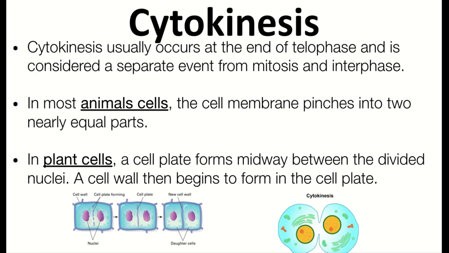Once you're done separating the 2 cells, cytokinesis, your cells might take a break or they might go right back into interphase and continue dividing. So it's a constant cycle of the cells dividing. So that's it for our cell cycle.